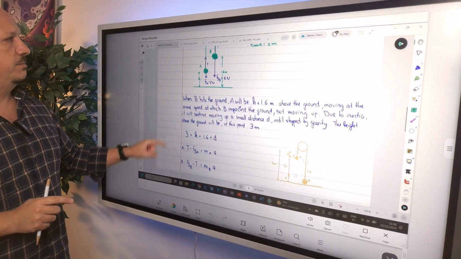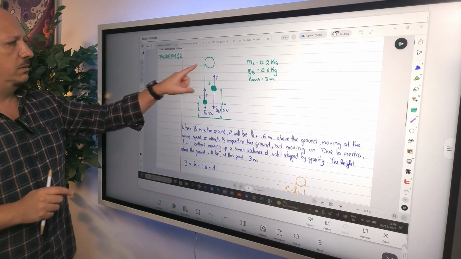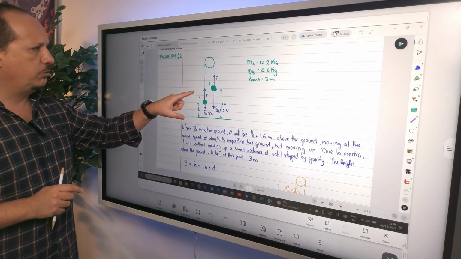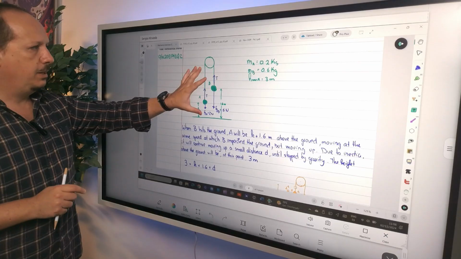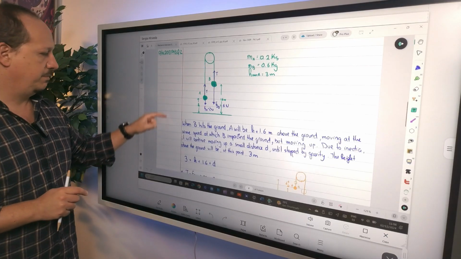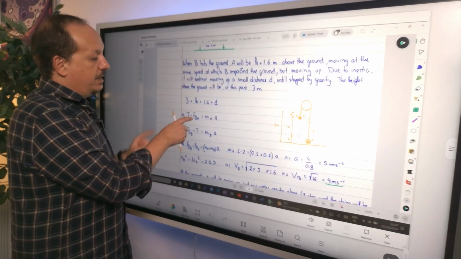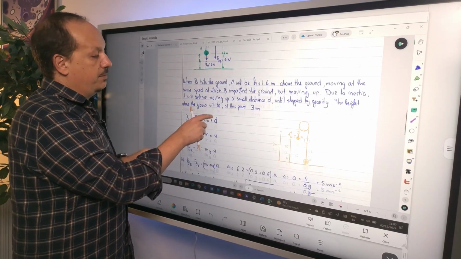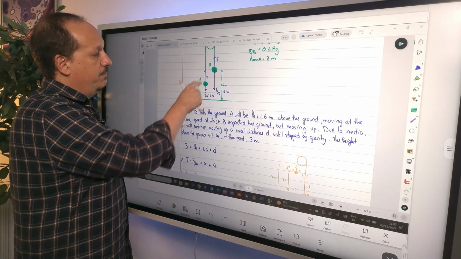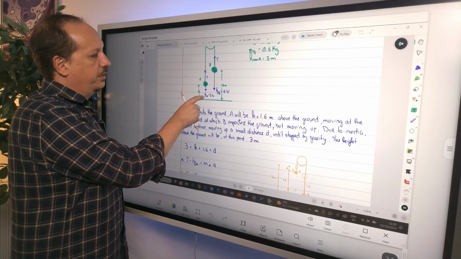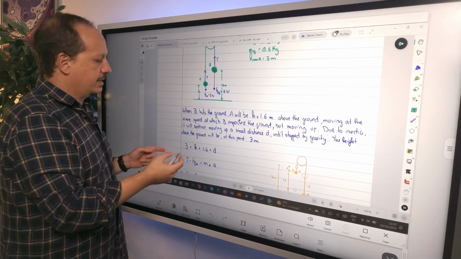Again, forces. You have this correctly represented. Just a matter of putting this in math language, and that's what I did over here. For A, you have T minus weight of A equals m_A a, all right? Tension minus the weight of A equals the mass of A times the acceleration.